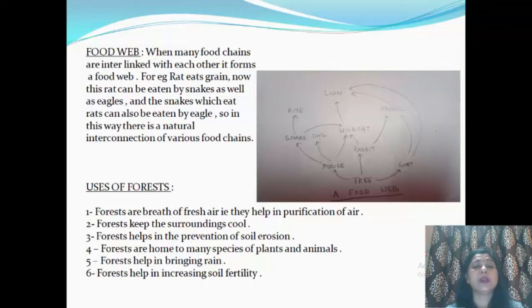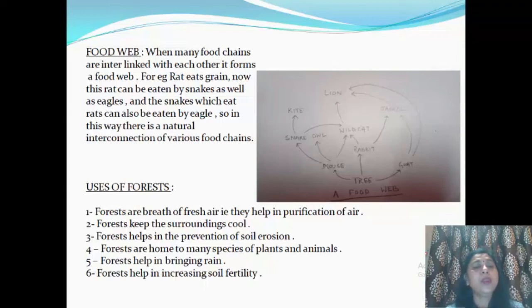Forest also keeps the surroundings cool. How? The trees present in the forest transpire, means they undergo the process of transpiration. The water leaves their bodies through the leaves in the form of water vapors, thereby making the surroundings cool. Forest helps in the prevention of soil erosion also. How? The trees present in the forest have deep roots which bind the soil firmly, thereby preventing the soil erosion. Forests are home to many species of plants and animals.